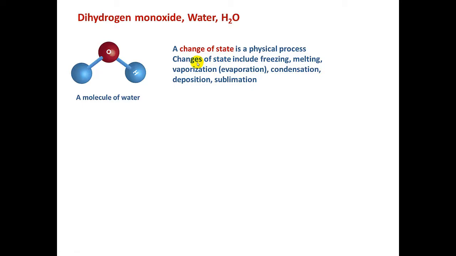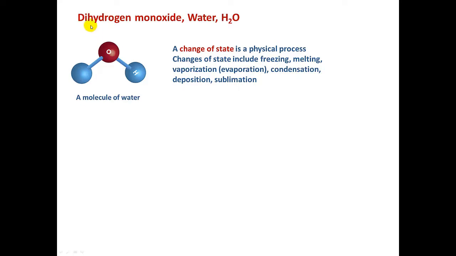So for example, that ice cube melting, that is a change of state. And again, it's a physical process. Changes of states include freezing, melting, evaporation or vaporization, condensation, deposition, and sublimation. You probably haven't heard of these 2. I will talk about them in a few minutes.